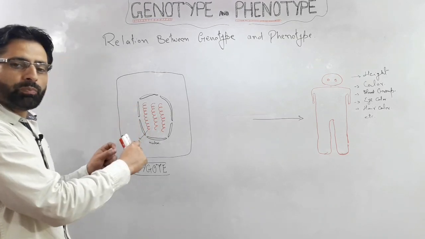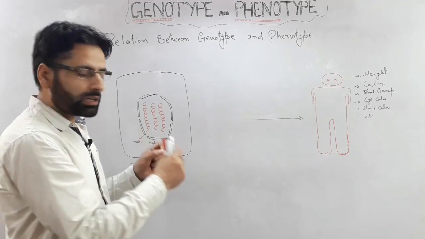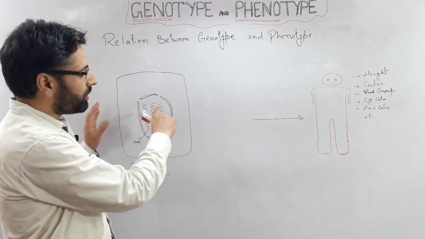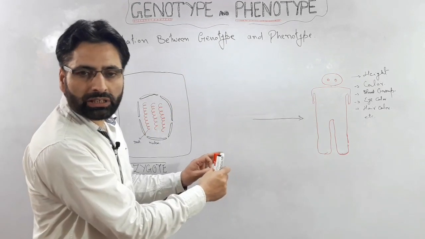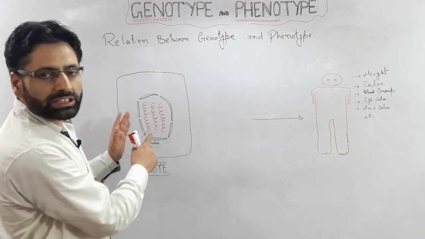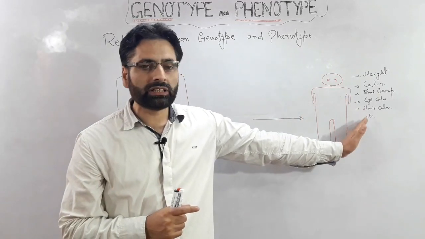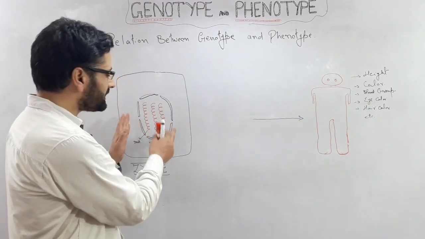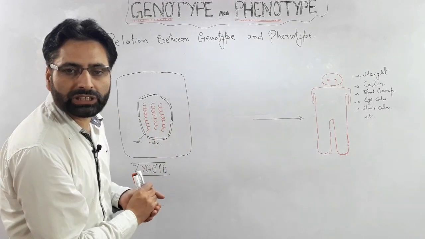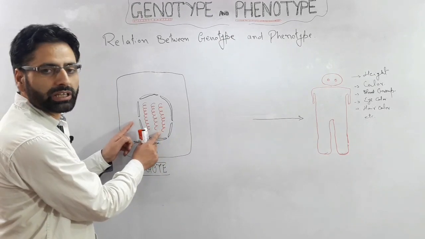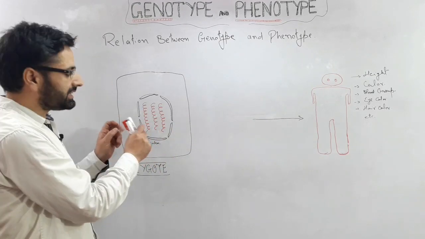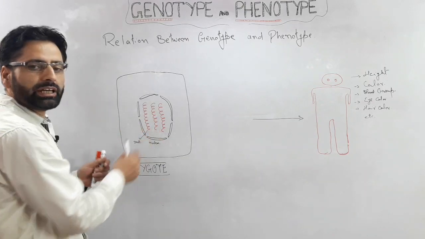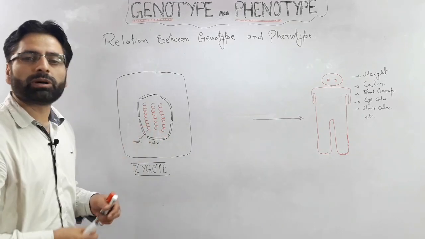And finally, by the coordination of all molecules, all internal factors, and all external environmental factors, this biological information gets expressed in terms of the phenotypic features of an individual. But the base of these phenotypic features is this genetic material which each individual receives from their parents. As I mentioned, the genetic material present in the nucleus is in the form of DNA.